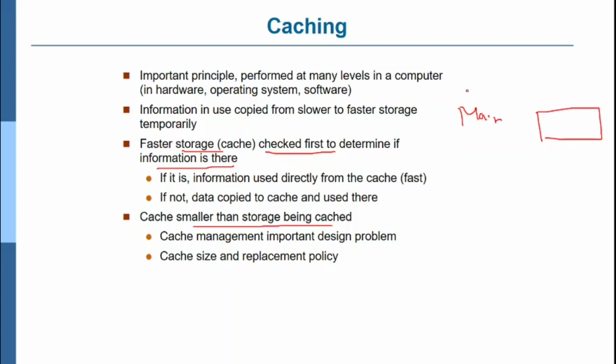For example, if you want to compute something with A, B, C, say the data stored at this location, A plus B, it is very difficult to access for the computation.